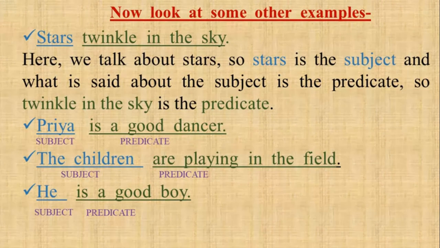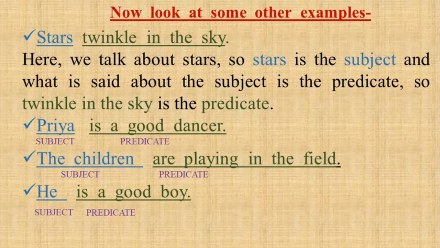Now let us see the other example. Priya is a good dancer. Here Priya is the subject and is a good dancer is the predicate. The next sentence is the children are playing in the field.